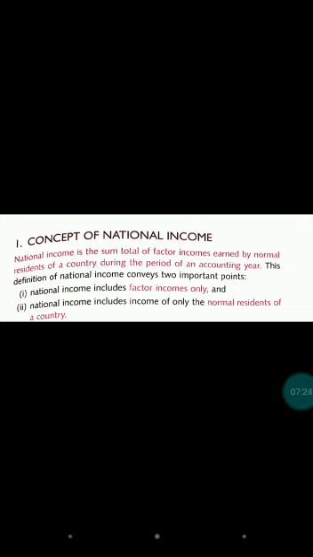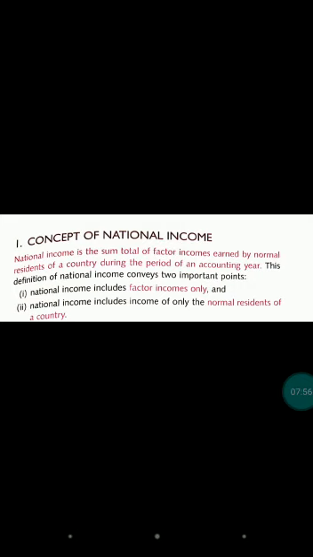Only normal residents. We are not taking non-normal residents, or non-residents. Any income which is earned by normal residents, that is our national income during the period of an accounting year. Here, national income includes, number one, factor income. Factor income means the income that we earn by our hard work, any income which we have earned by rendering some productive service.